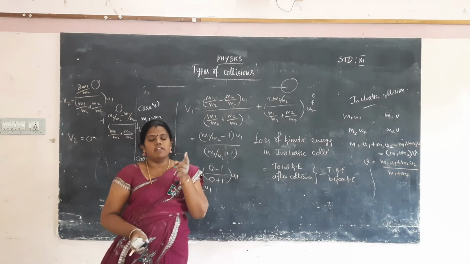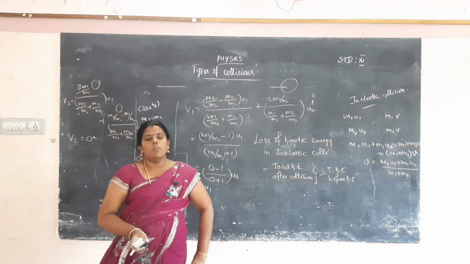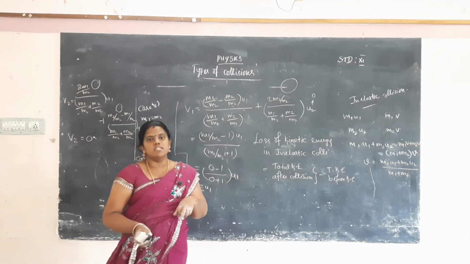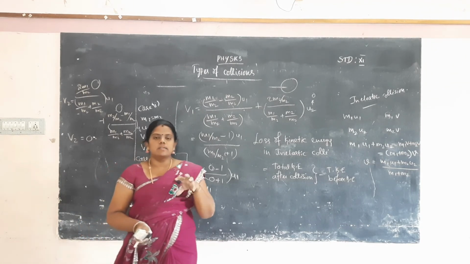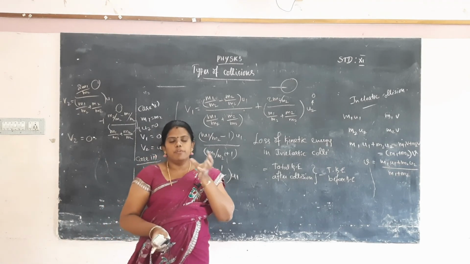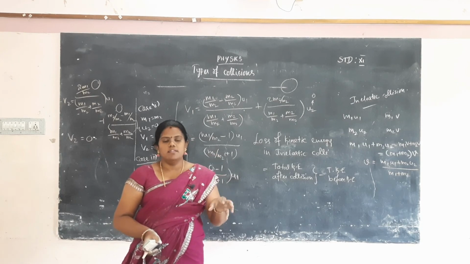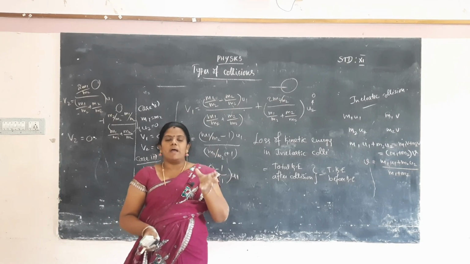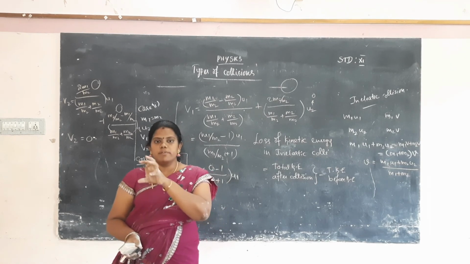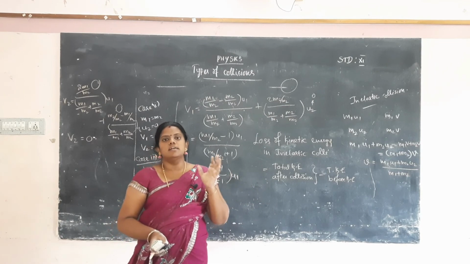there are two types according to momentum and kinetic energy: one is elastic collision and the other is inelastic collision. Elastic collision means that the two particles collide and strike one another. The momentum of the particles before and after is equal, and the sum of the kinetic energy before collision and the sum of the kinetic energy after collision are equal. This is the elastic collision.